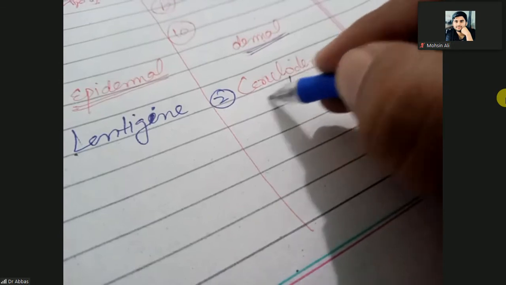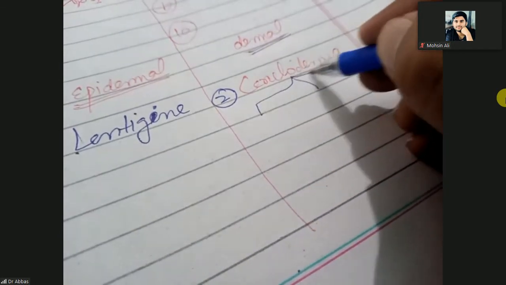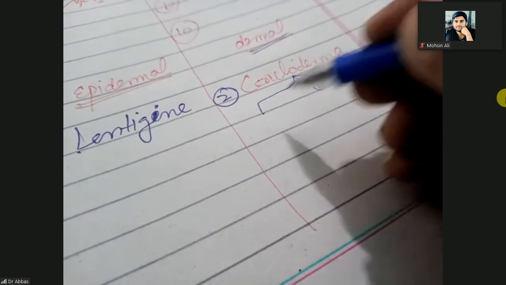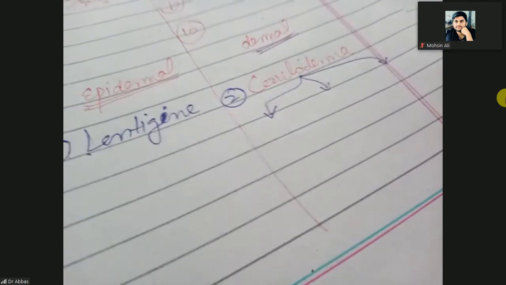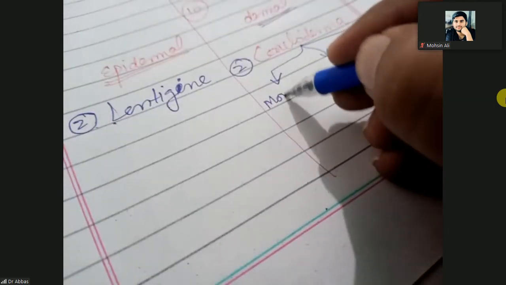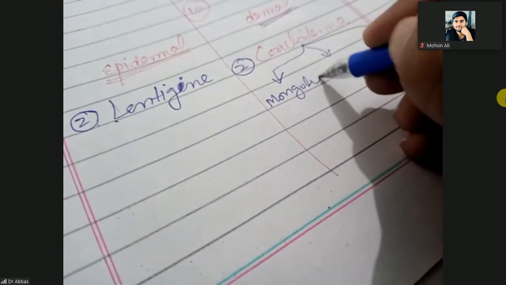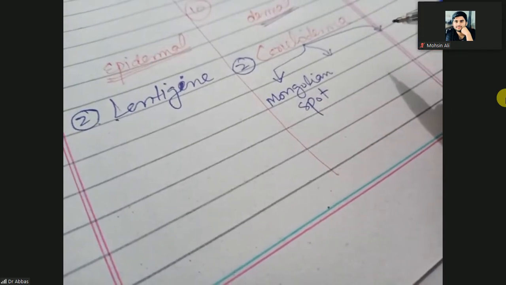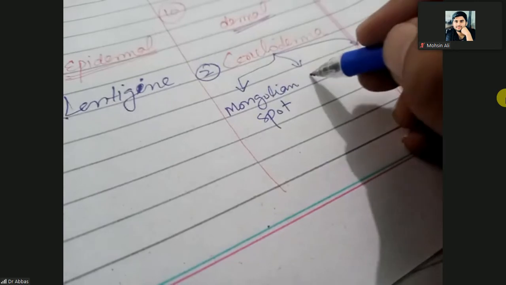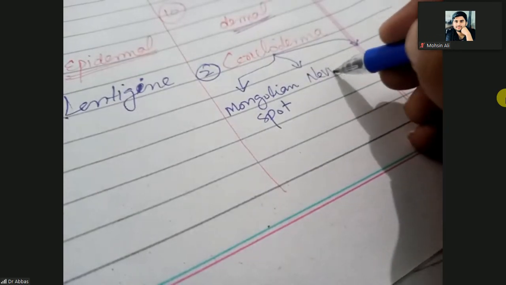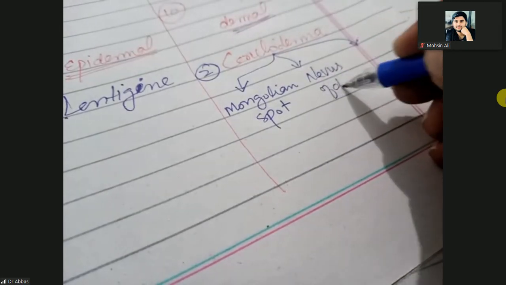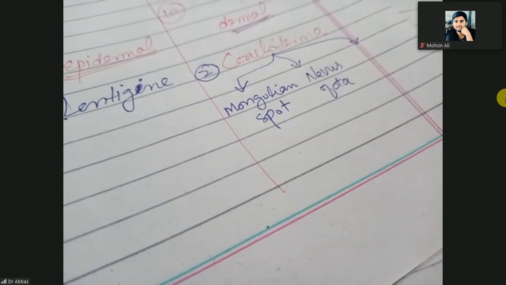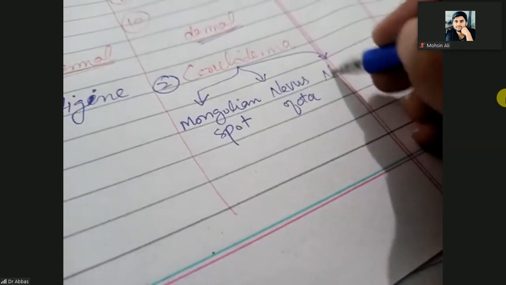Ceruloderma means three things. Ceruloderma is composed of Mongolian spot, nevus of Ota, and nevus of Ito.